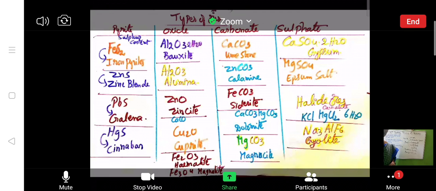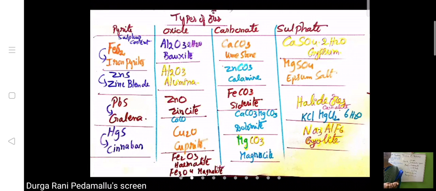If you take duralumin, that is one alloy. Earlier, people used only aluminum because it is the lightest metal, so it was used in aircraft. But nowadays they are not using aluminum, because a lot of friction has to be faced at the time of air crashes and all. That is why they are using duralumin. It is stronger than aluminum. It is lighter than aluminum. It is an alloy.